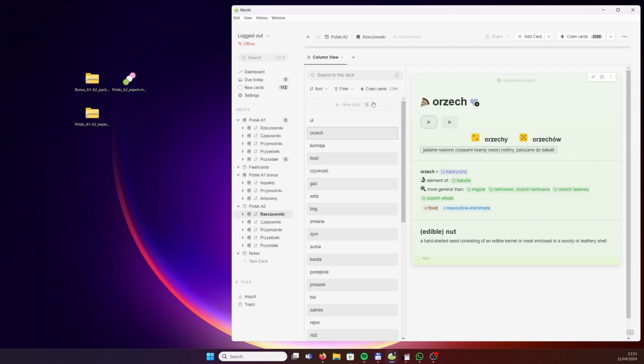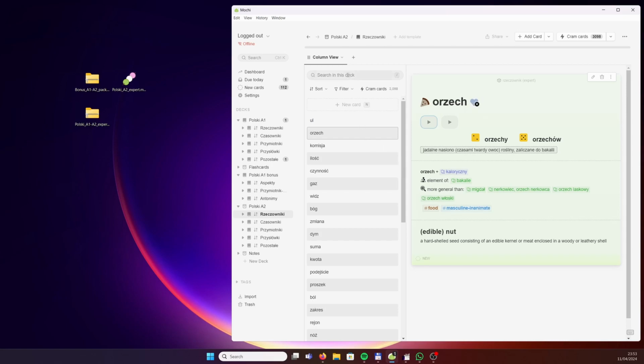We've got the word category food. Remember that if you're confused by the meaning of any of the icons, little pictograms above, just look at the tag with the matching color. Gender, masculine, inanimate.